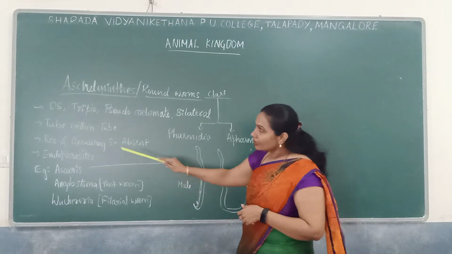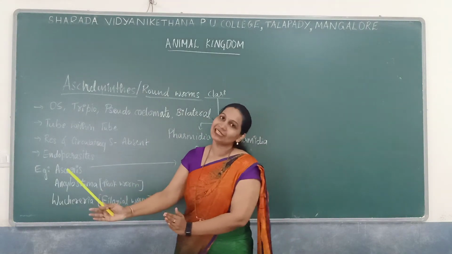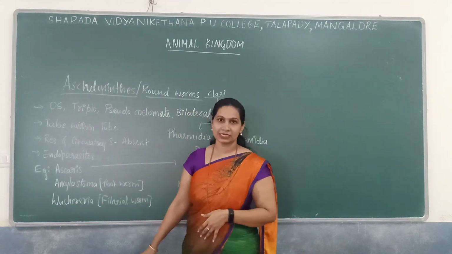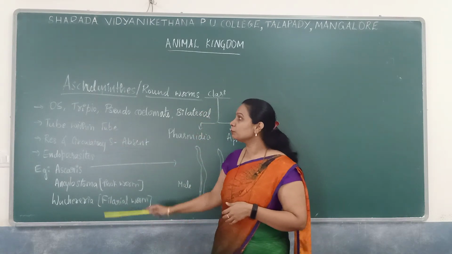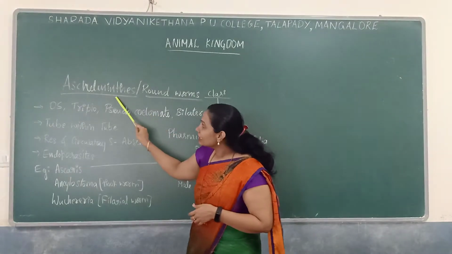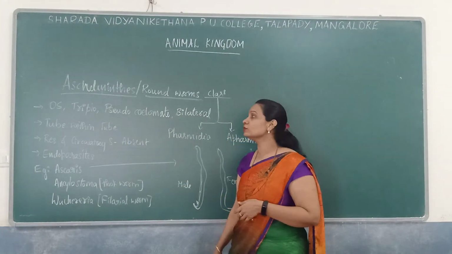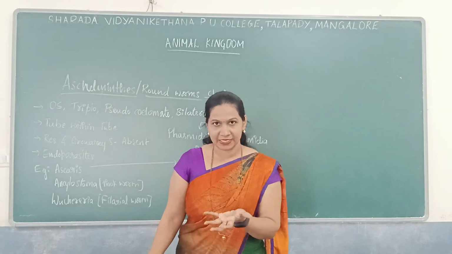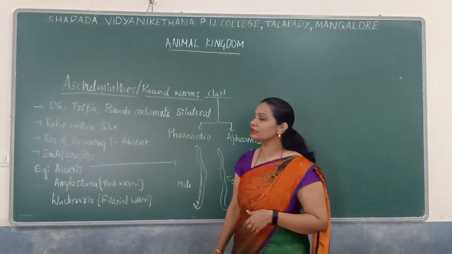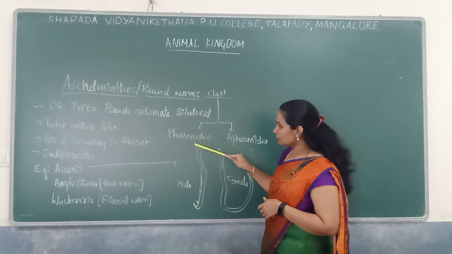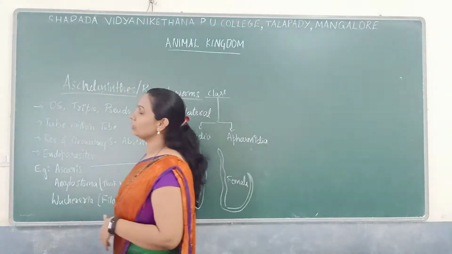Here they have an organ system level of organization. From Aschelminthes till Chordata, there is an organ system level of organization, and they are triploblastic. There is a presence of pseudocoelom, that's why they are known as pseudocoelomates. Coelom is absent, but there are certain spaces which look like a coelom. They have bilateral symmetry, which can be divided only in one plane. So that is regarding the common features.